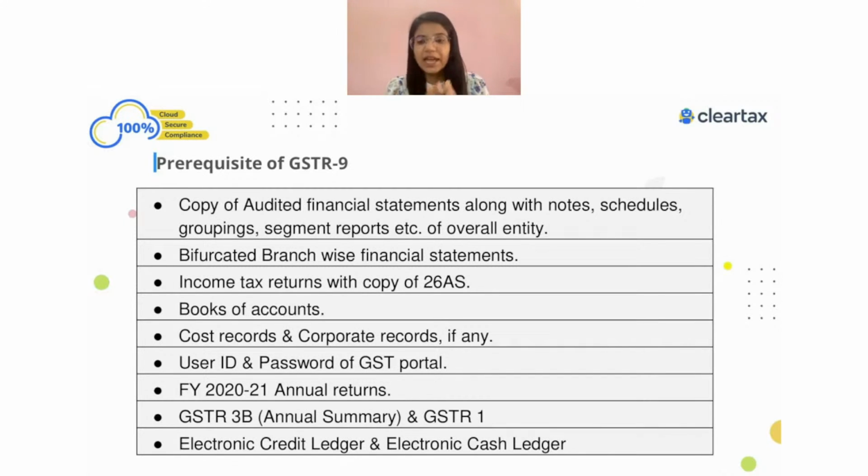So you should have your entire books of account, which have the information in respect of the GST liability and the turnover. You should also have the information in respect of the ITC, which you have to claim, or you have to reverse, or you have done something over there. All that detail will be there from your books of account. So the next set of information you should have handy is your books of account, right? These are some of the information which you should always have.